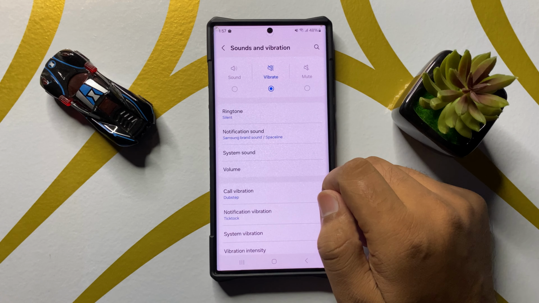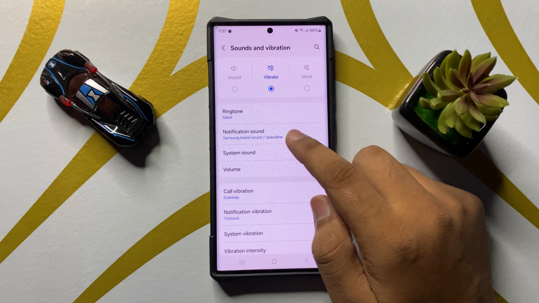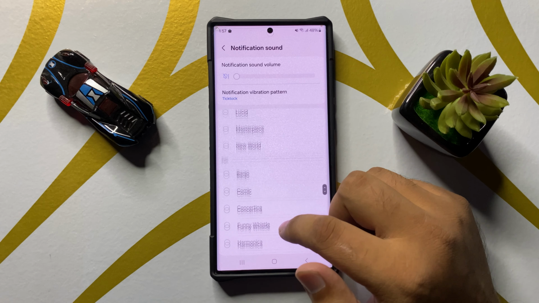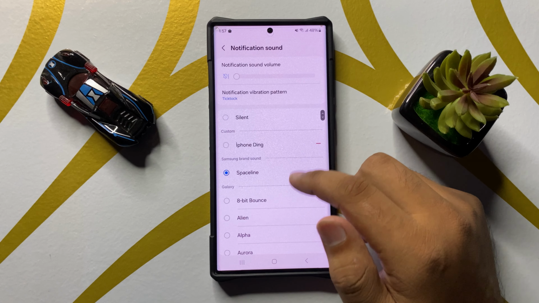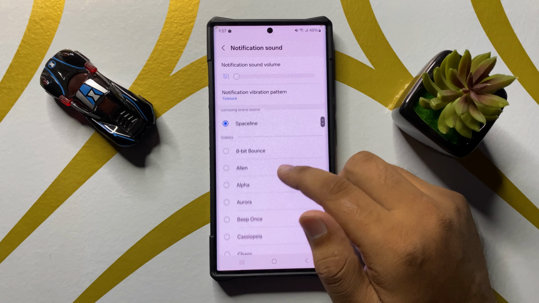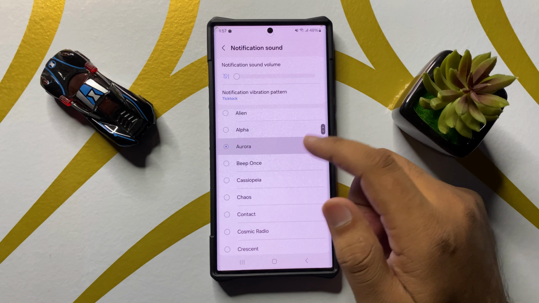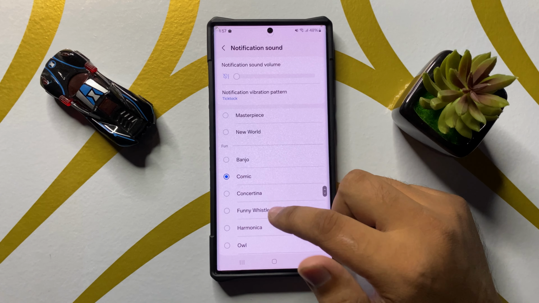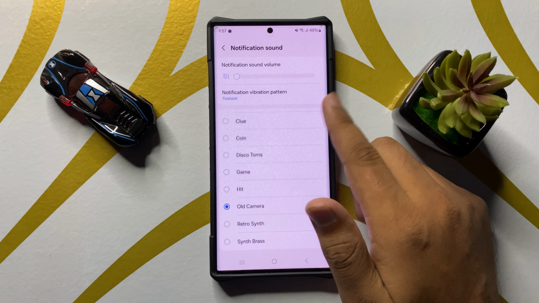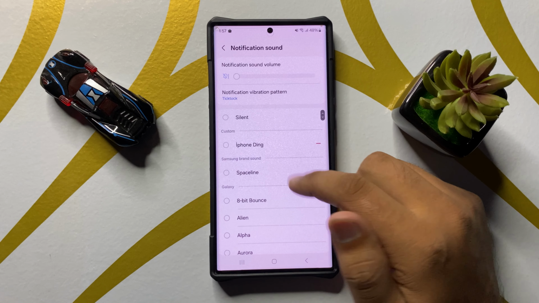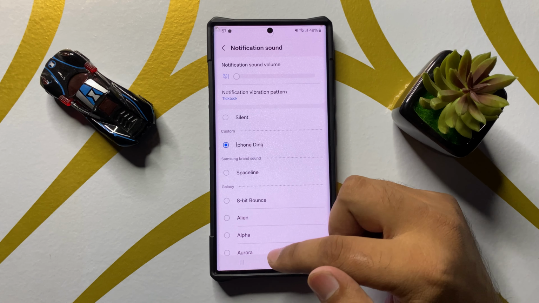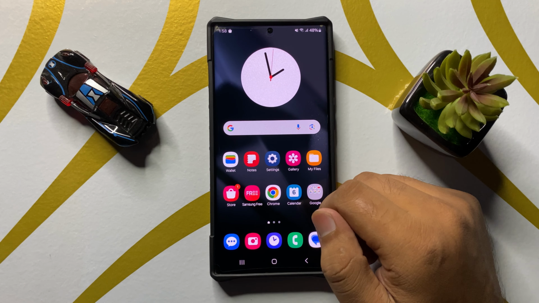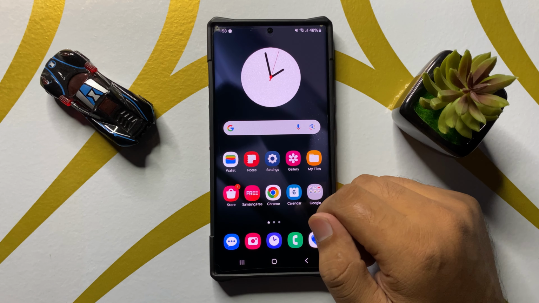Now in sounds and vibration, click on notification sound, and here it will show you the list of sounds that can be used as the notification sound. So from here just simply tap on a sound to select. So that's how you can change the system notification sound in Samsung Galaxy S25 Ultra.